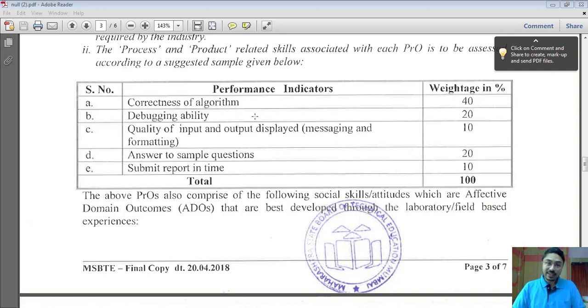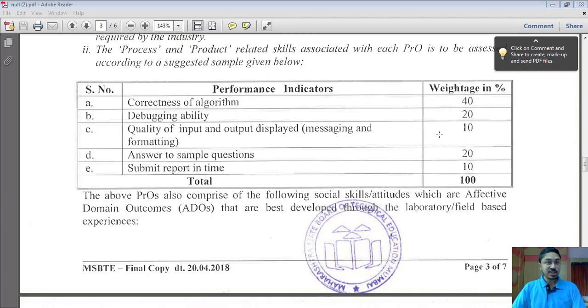Now this is an ability to sort out programmatical errors. If you have any errors in the program, syntactical errors or many times logical errors, then how efficiently you can solve them, that we have to monitor, and accordingly this 20% will be given.